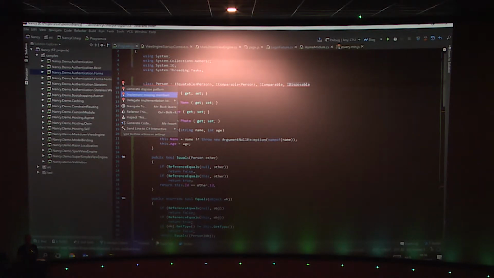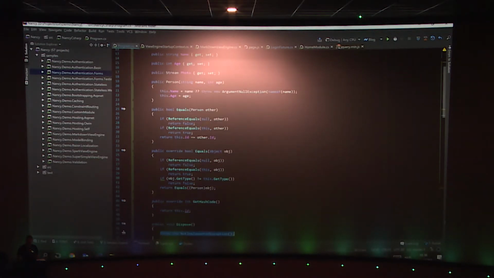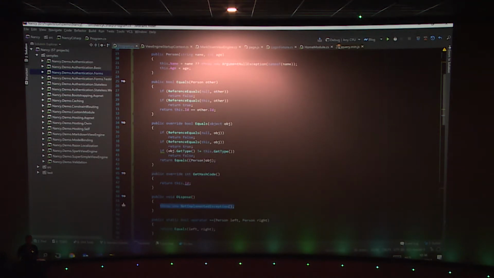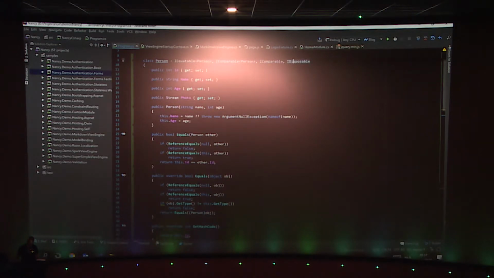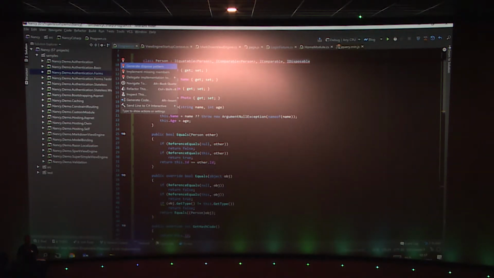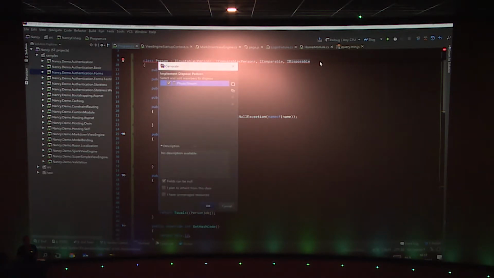That's what you normally expect from an IDE. And what will happen is this. You get a Dispose method that says throw NotImplementedException, and I still have to figure out what I want to do. Rider is a little bit smarter about this. Let's do an undo. Instead of just implementing members, I can also say, okay, generate the dispose pattern for me. Rider knows about the dispose pattern, and it will detect that photo is a stream and also IDisposable, and that it should be disposed of.